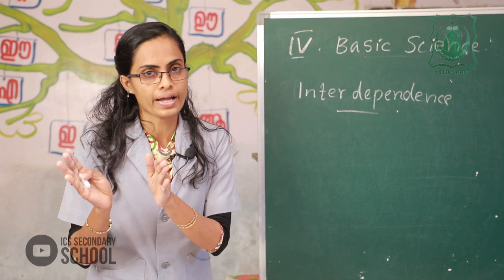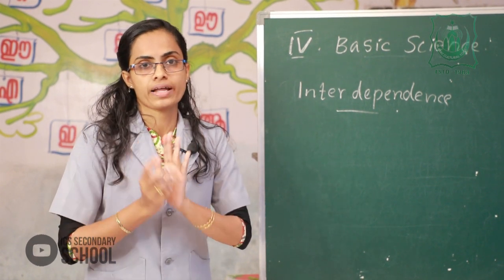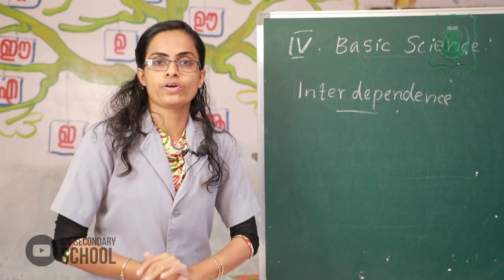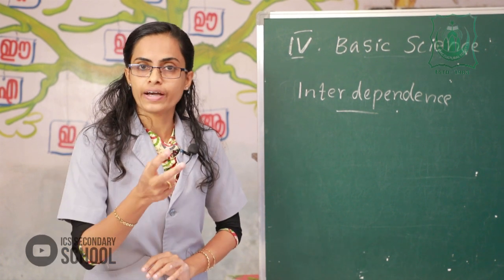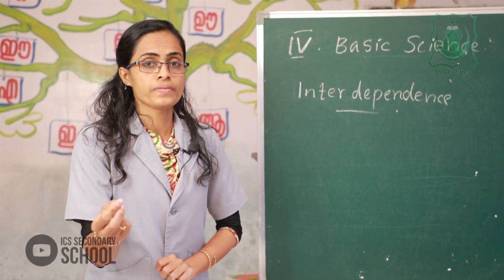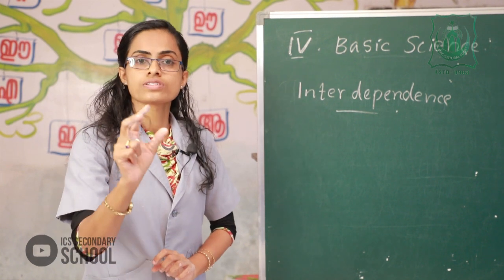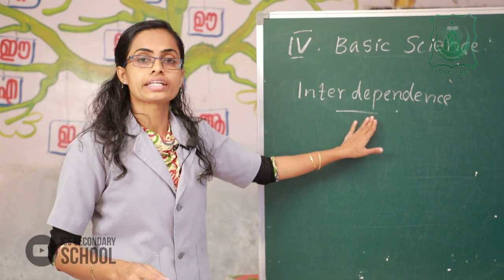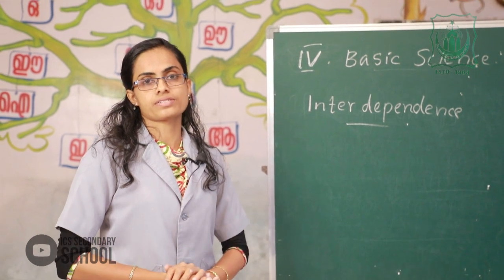They get it from plants. So, animals depend on plants. Next, plants also depend on animals. Plants need carbon dioxide to prepare food. They get this carbon dioxide from animals and human beings who breathe out carbon dioxide. These are the interdependence of plants, animals, and human beings.